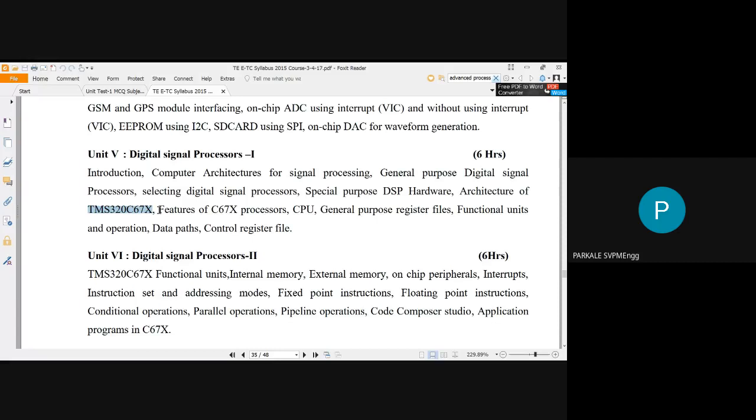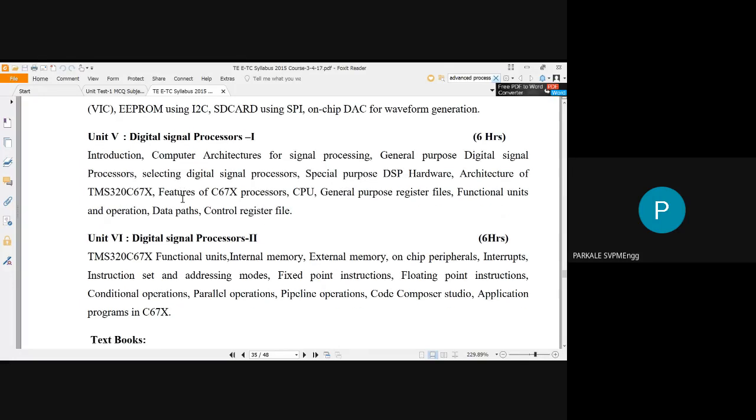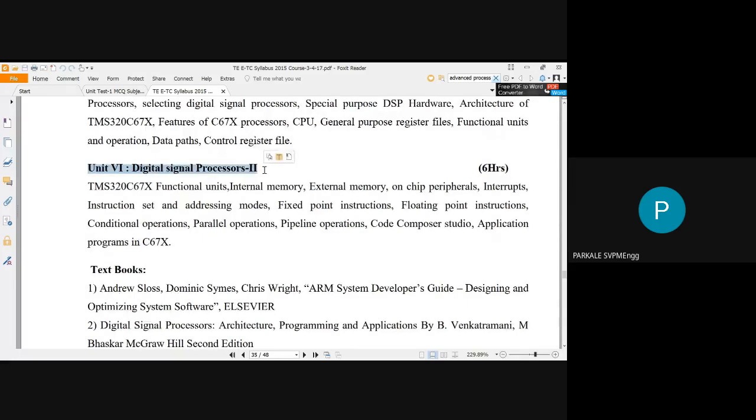In unit number 5, you have to study the block diagram of the digital signal processor TMS 320C67XX series and the features of this particular family. Then you have to study the central processing unit, general purpose register files, functional units and operations, data paths, and control registers. Basically, in unit 5 we study the block diagram of digital signal processors and its related block descriptions.